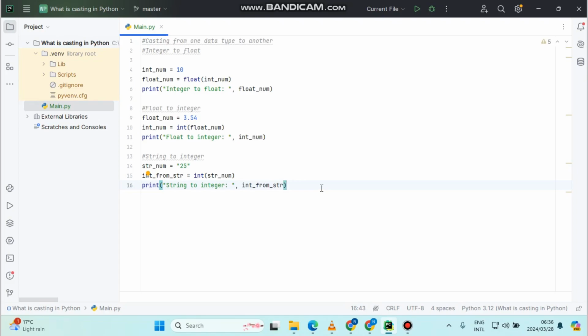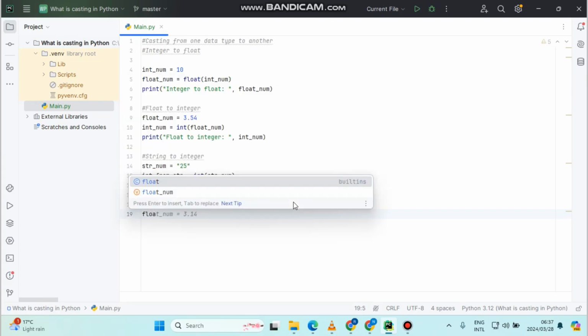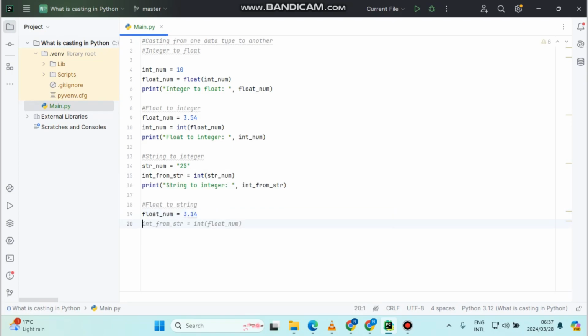Let's include, for example, a float to a string. So float to a string. Now just say float, and also you say str, float, initialize str again.